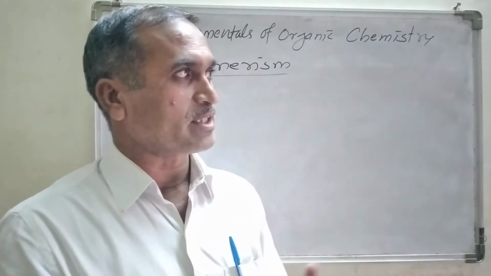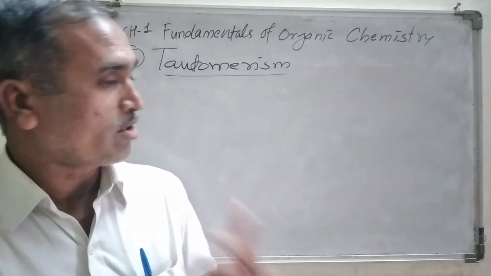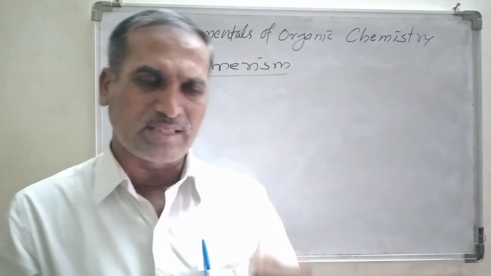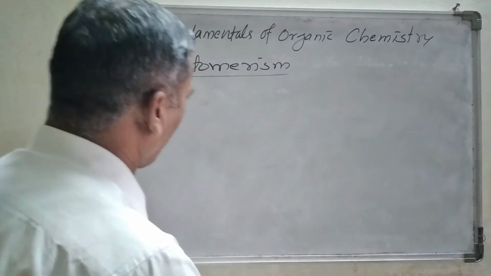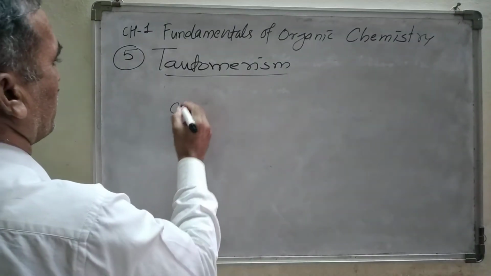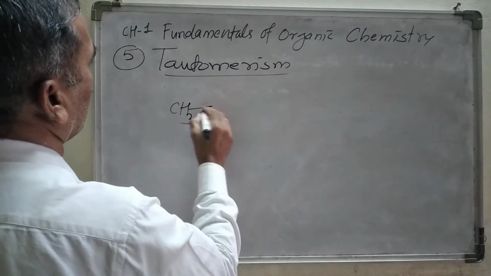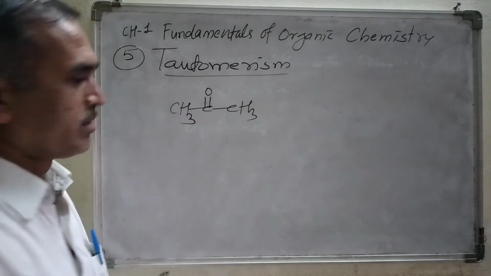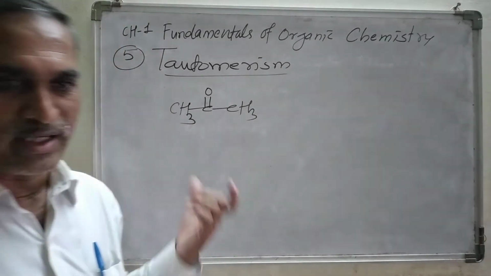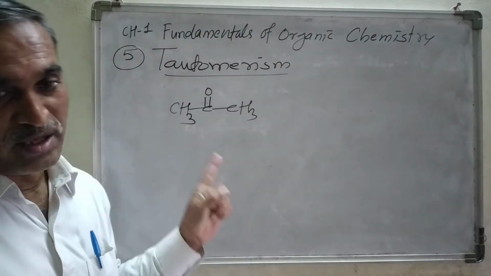For example, let us look at what tautomerism is, explained with a suitable example. Now I am giving a very simple example. Here CH3, C double bond O, then CH3. Do you know the common name of this compound?